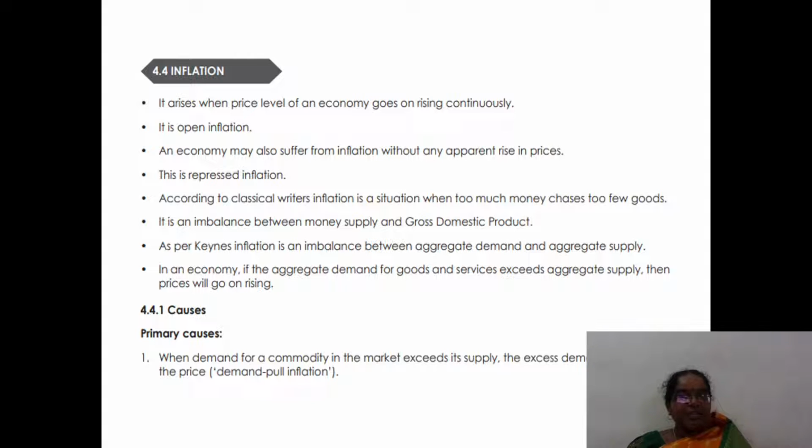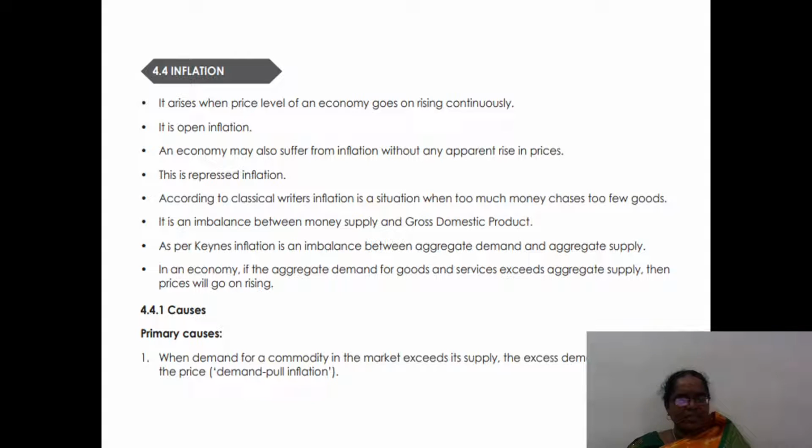As per Keynes, inflation is an imbalance between aggregate demand and aggregate supply. In an economy, if the aggregate demand for goods and services exceeds aggregate supply, then prices will go on rising.